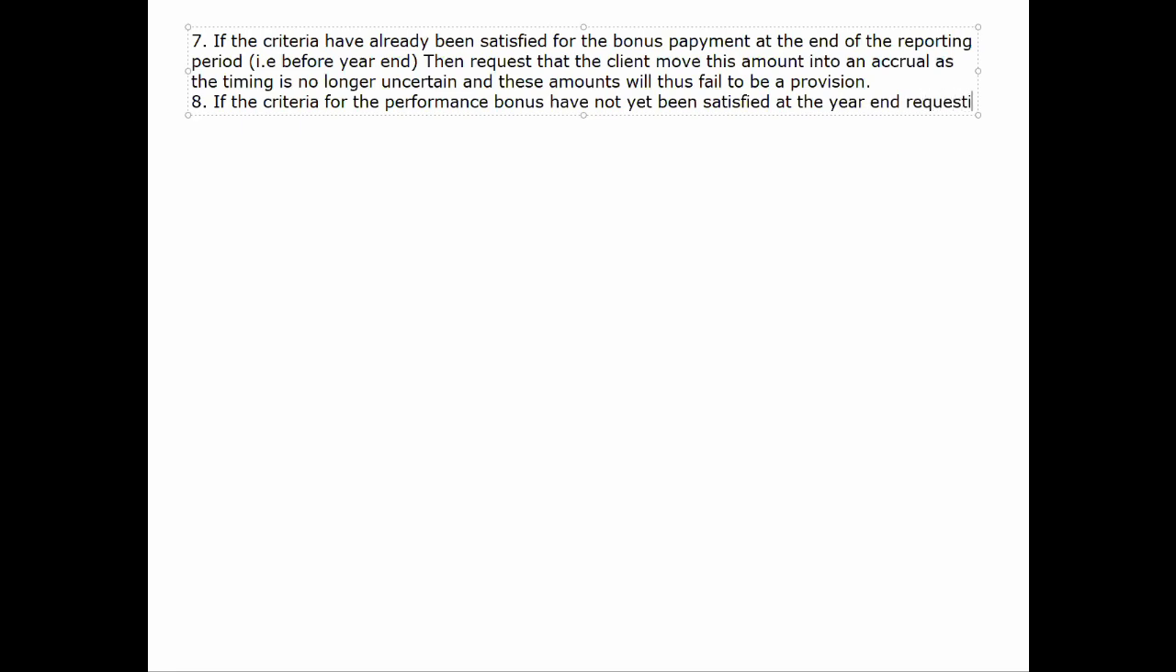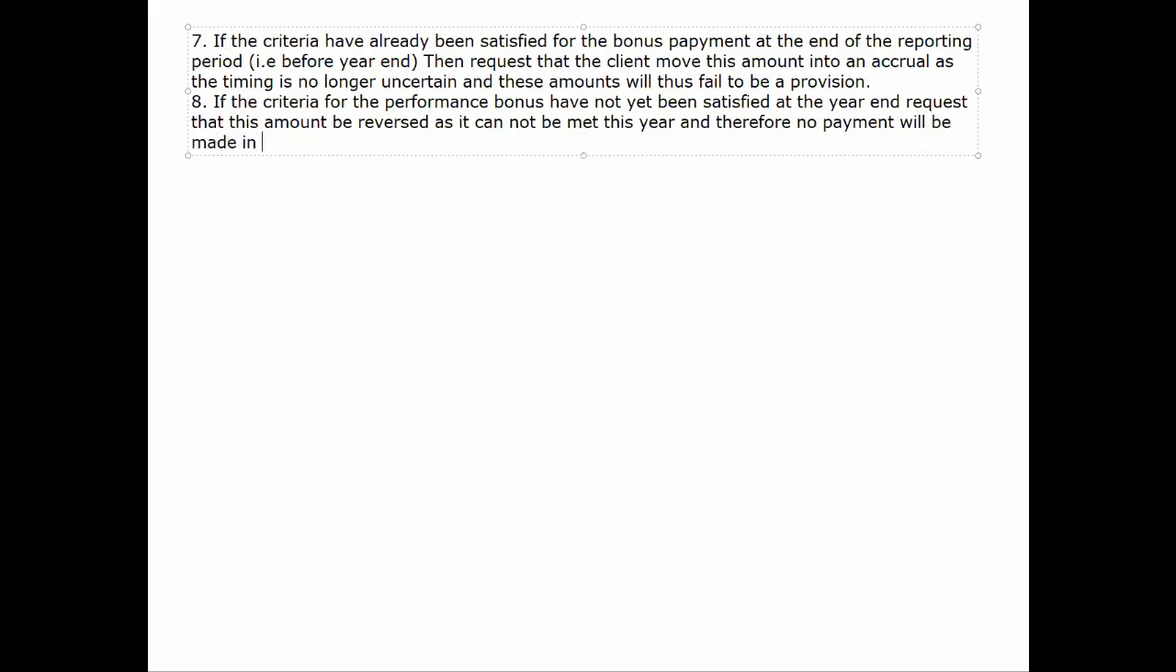So I'll assume that it would be running from the beginning of the financial year to the end of the financial year. So if at the end of the financial year the criteria has not been met, it's clear that the managers have no more time to actually meet this criteria, and therefore this provision will never be paid. Okay, and as a result, because this provision will not be paid in the future, it needs to then be removed.